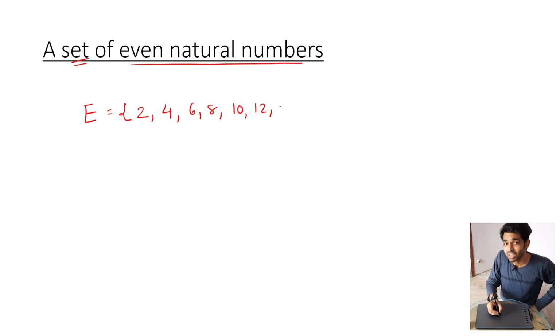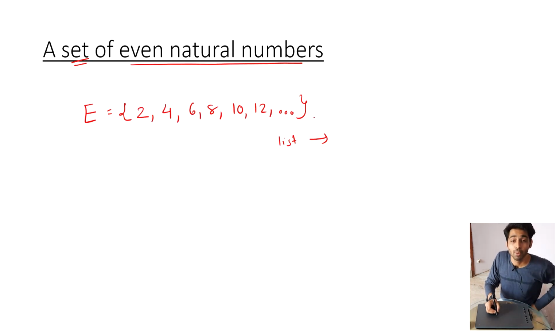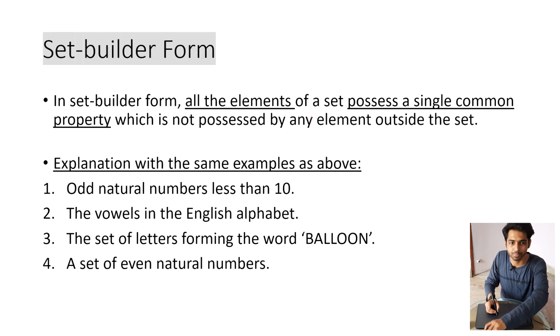To represent the indefiniteness, I will use 3 dots. It means that this list goes on and on. Moving on to the next method, this was all regarding roster or tabular form.